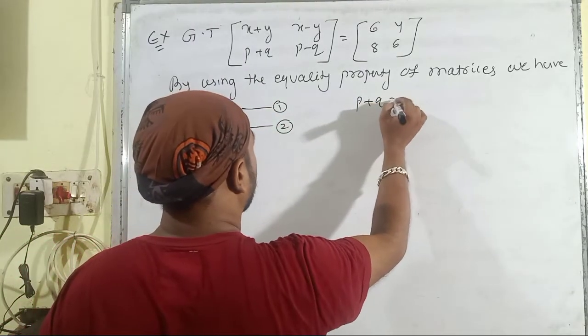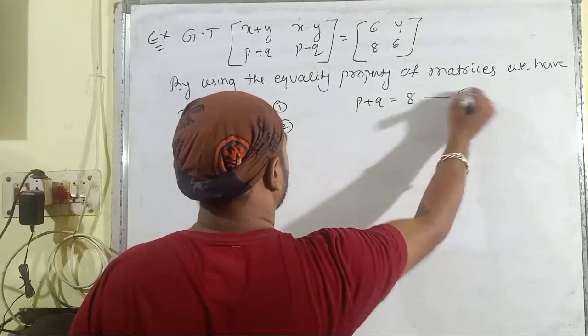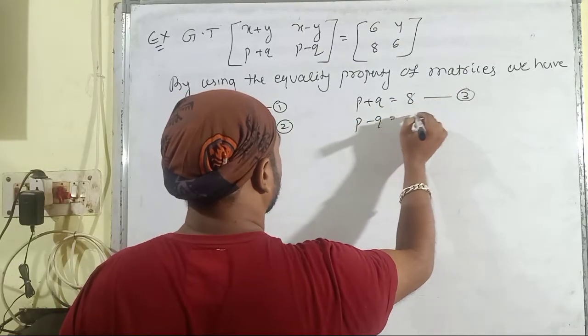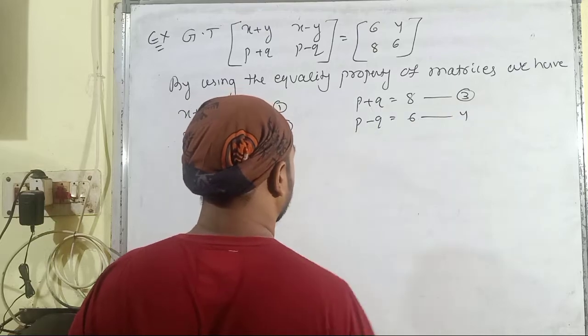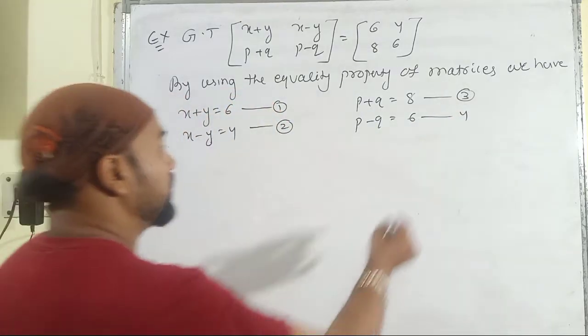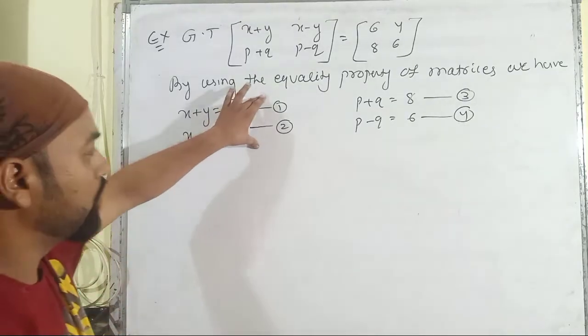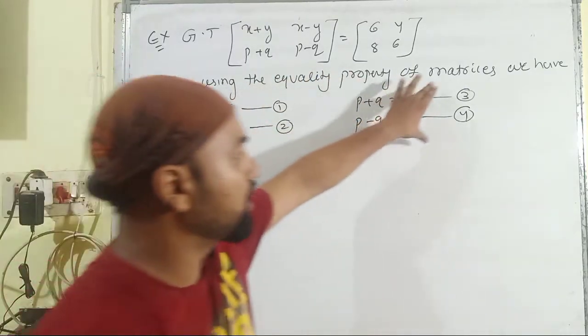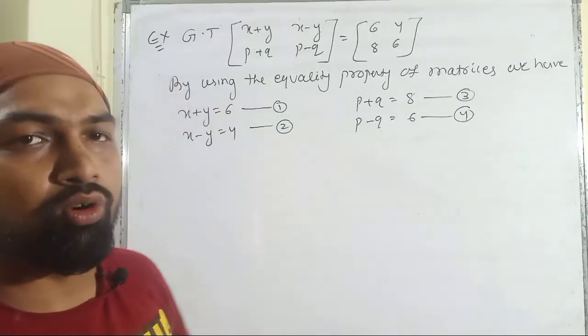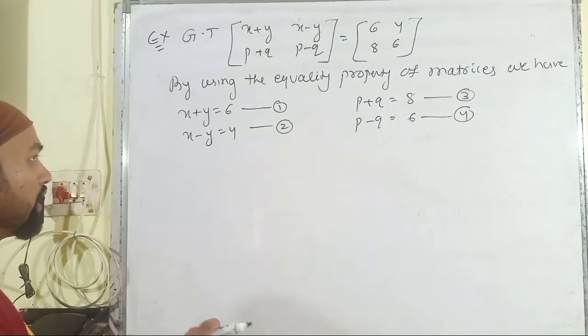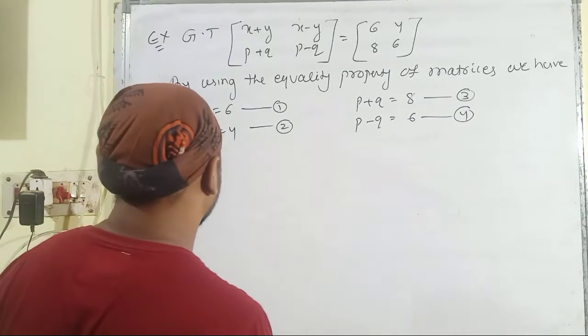Similarly, p plus q is equal to 8, this is the third equation. Then p minus q is equal to 6, this is the fourth equation. We just have to solve equation number 1 with equation number 2 and equation number 3 with equation number 4, then we can find the required values of x and y, and then at last p and q.